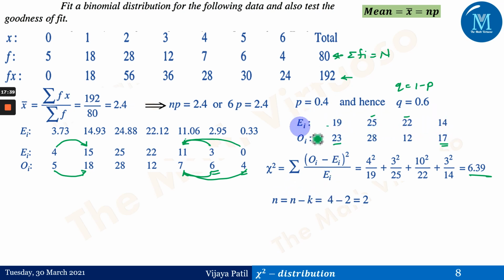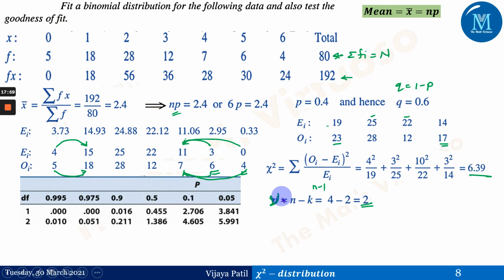1, 2, 3, 4 values we have got. 4 minus the value p, we have used it, and that minus 1. What I have discussed for the Poisson distribution, the same is applicable here. It's nothing but n minus 1, and that's the reason here we have got nu is equal to 2.